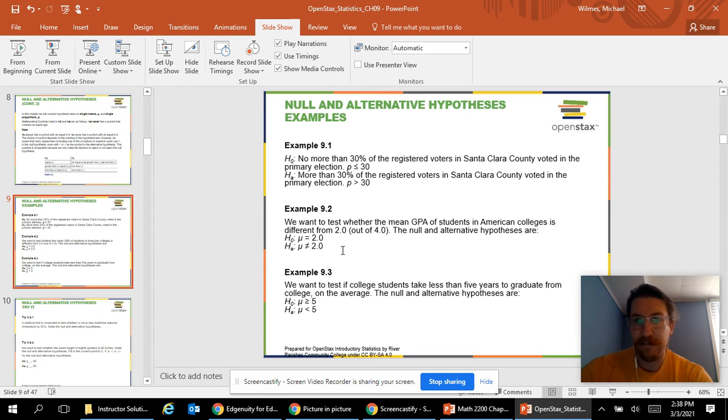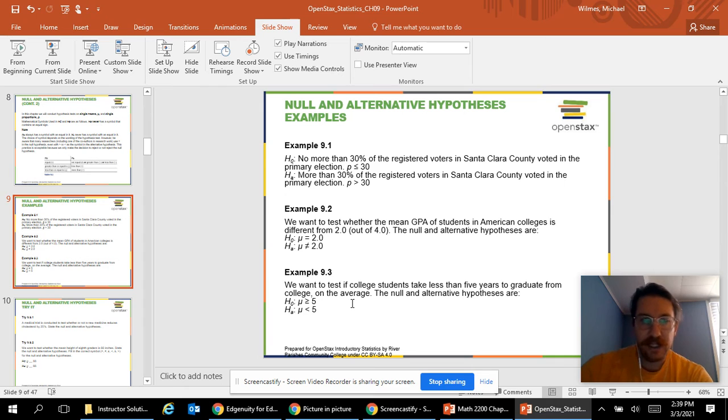Second one, we want to test whether the average GPA of students in American colleges is different from 2.0 out of 4.0. So the null is if it wasn't changed, and the alternative is what we want to prove. So we want to prove it's different from 2.0. Therefore, the alternative is the mean is different, so not equal to 2.0. And the null would be the opposite of that, equal to 2.0.